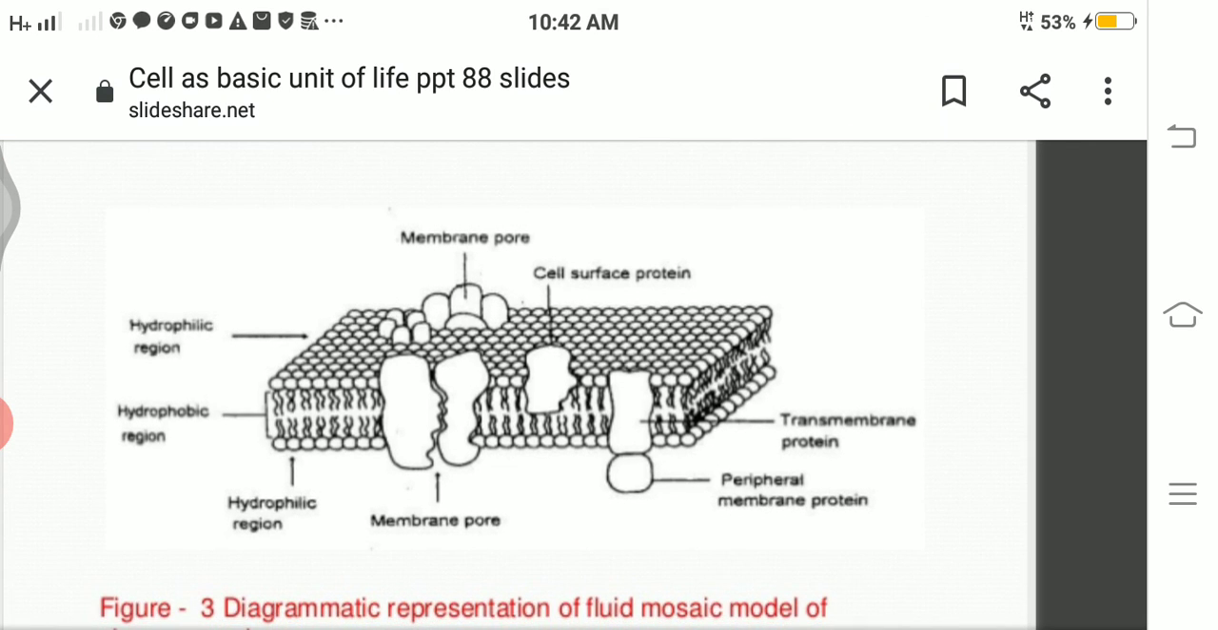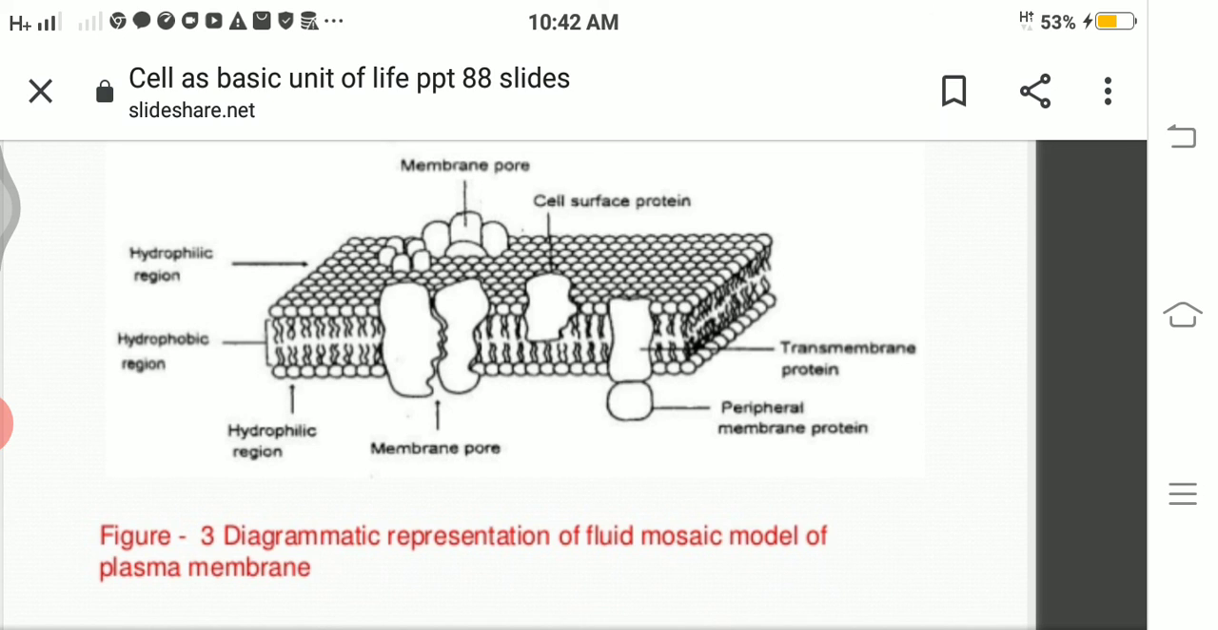We will be discussing in detail about the plasma membrane in our next video.